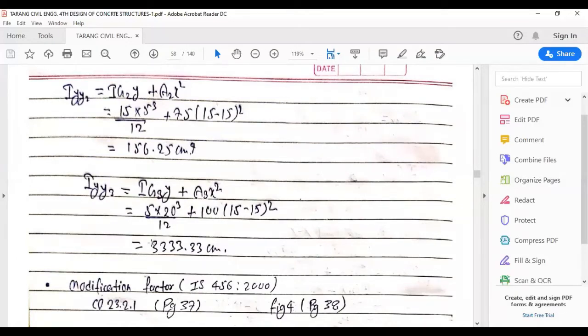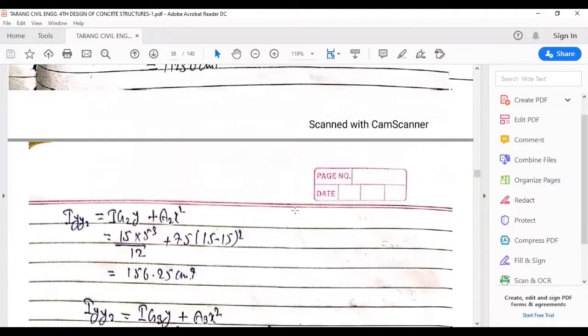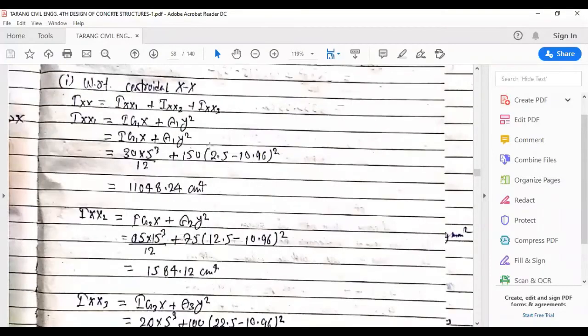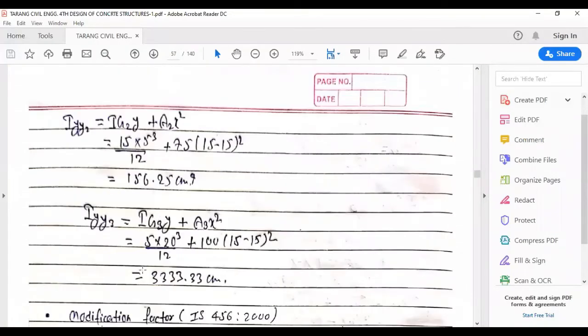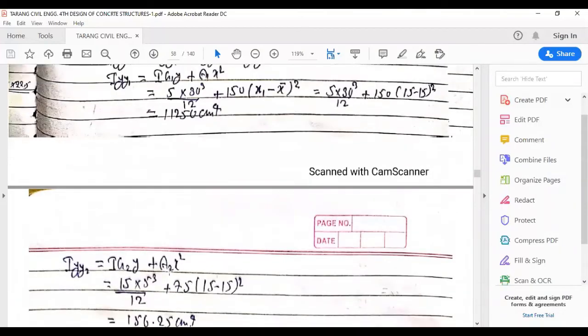This will give the value of 3333.33 centimeter to the power 4. And to find the value of IXX, we'll add this, this, and this. And to find the value of IYY, we'll add this, this, and this. So the values of IXX and IYY will be our desired solution.